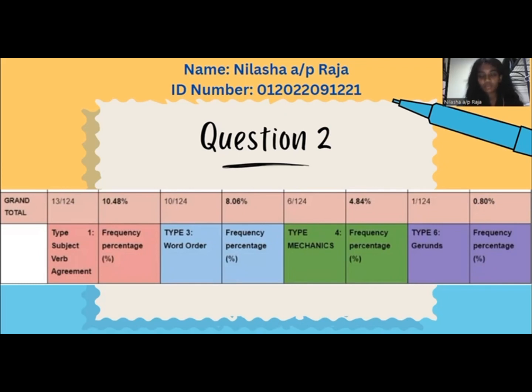Third is mechanics, where the students made errors in capitalization and punctuation, and they didn't add a comma or a full stop after the sentence ended. Fourth is gerunds, where the students didn't include an "ing", which made the sentence structure a bit unstructured.